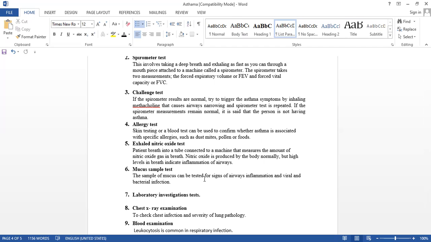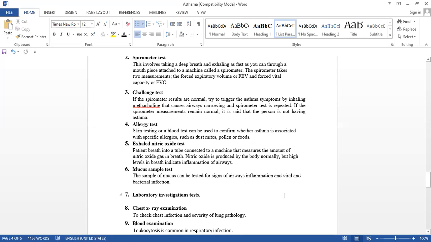inflammation is there. Mucus sample test. With corona nowadays, mucus testing is one of the diagnostic tests, isn't it? So here also, in common respiratory diseases, we are testing the mucus sample. The mucus can be tested for signs of airway inflammation. If any type of inflammation is there, or a viral or bacterial infection, we can check.